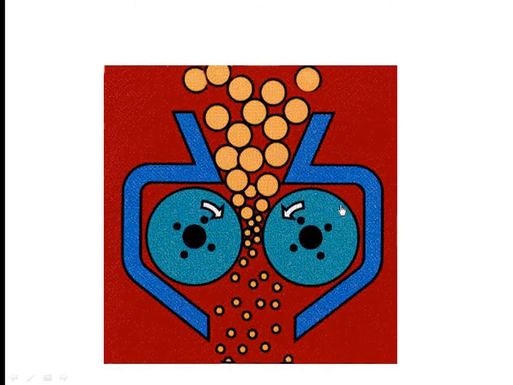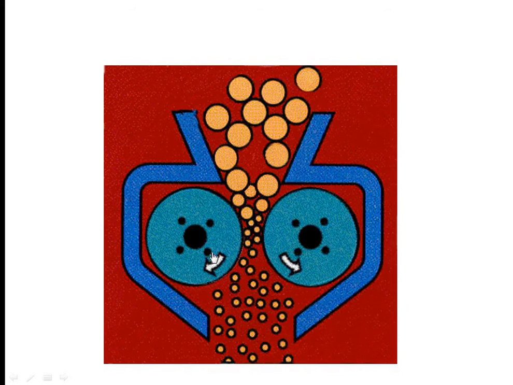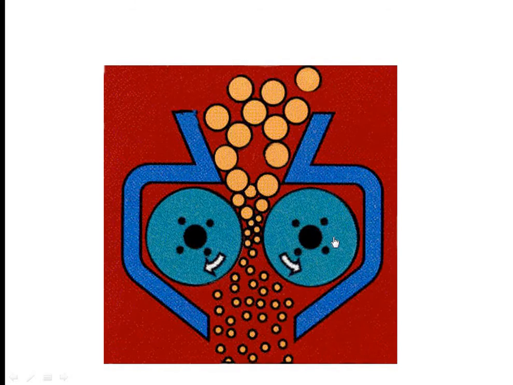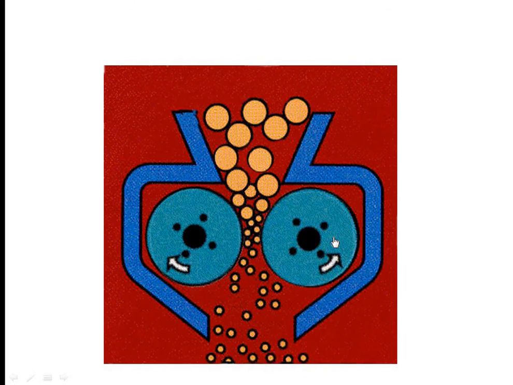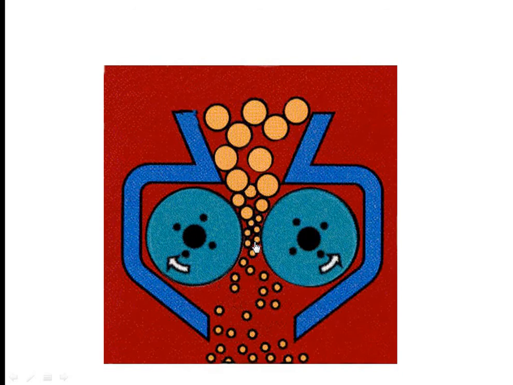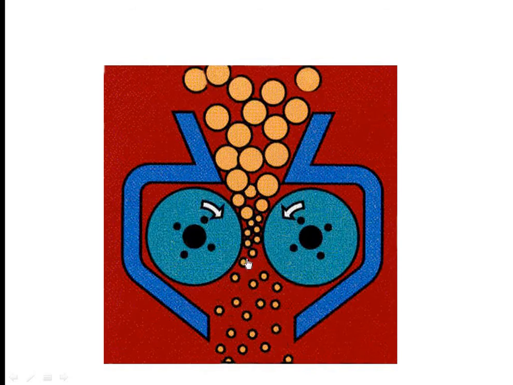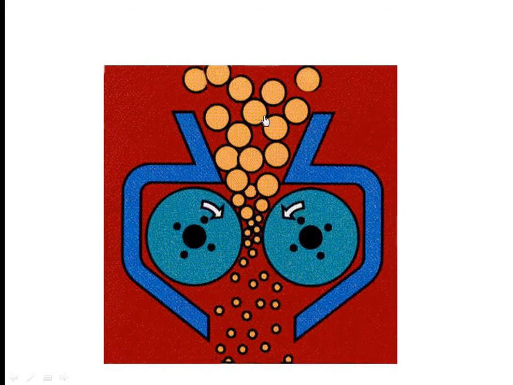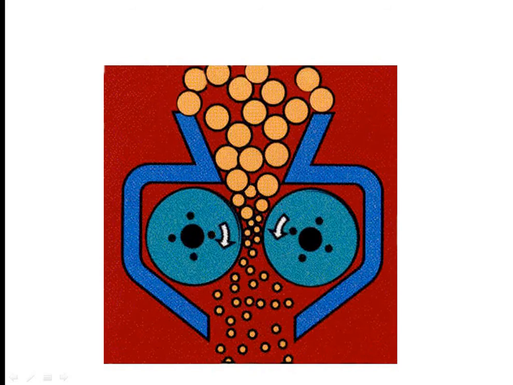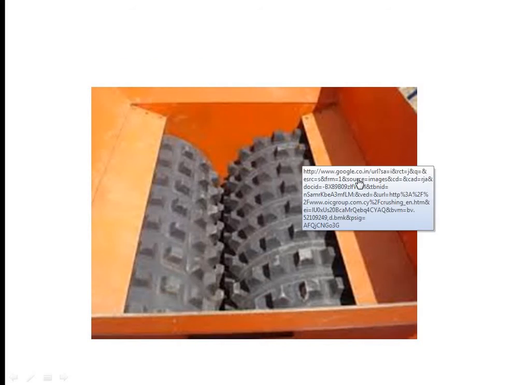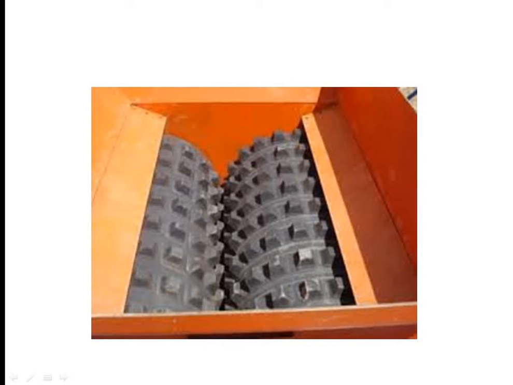You can see that there are two rollers which are mounted on horizontal shafts, and these rollers will rotate in opposite directions so that the flow of the material in between the rollers will take place. When the material is poured in between the two rollers, the material will get crushed and come out at a smaller size compared to our input material. This is just a simulation, and this is how the actual roll crushing machine will look in appearance.